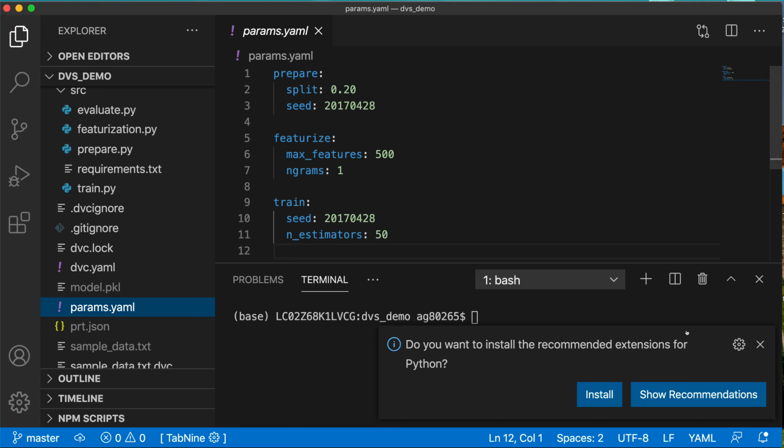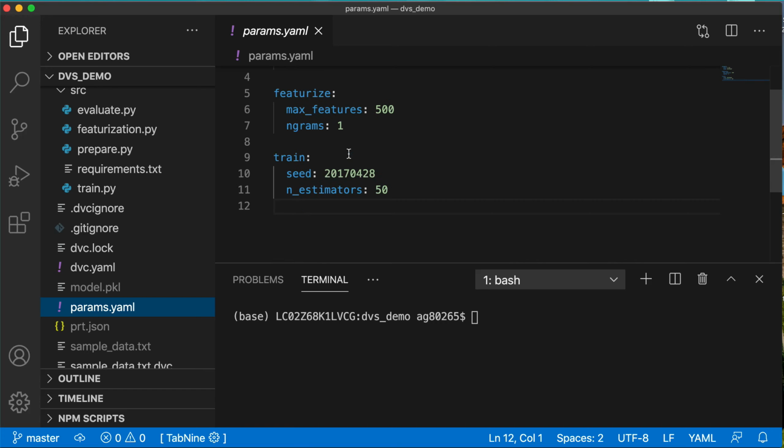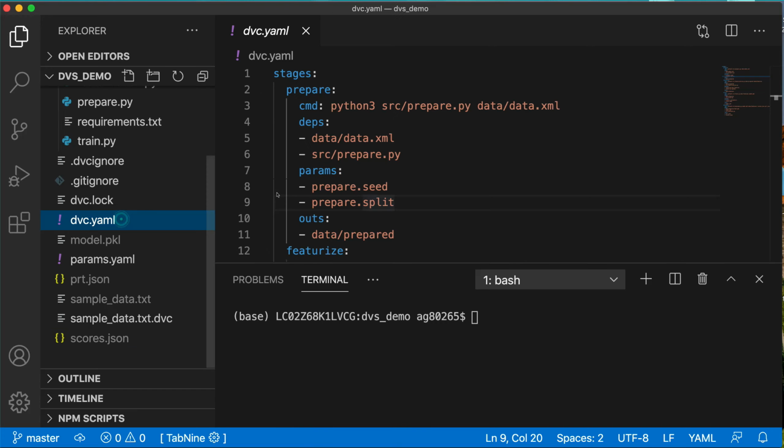So for prepare we have defined split and seed. For featurize we have these parameters. For train we have these parameters, and those we have defined in here. And what is outs? After successfully executing this command it will generate this file or directory. So either it can be a file or it can be a directory.